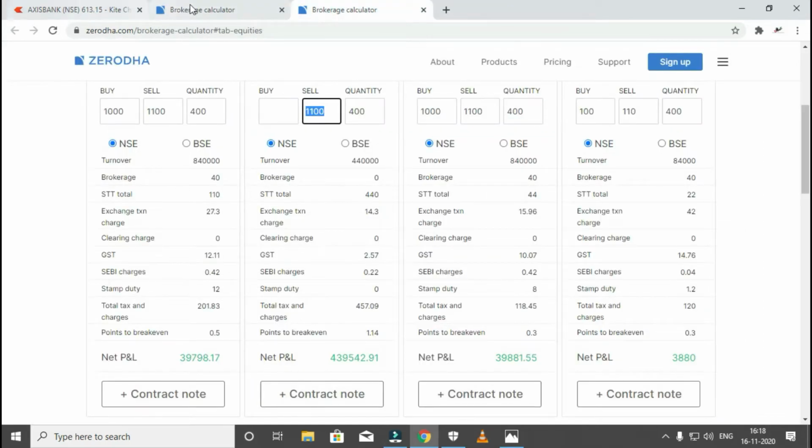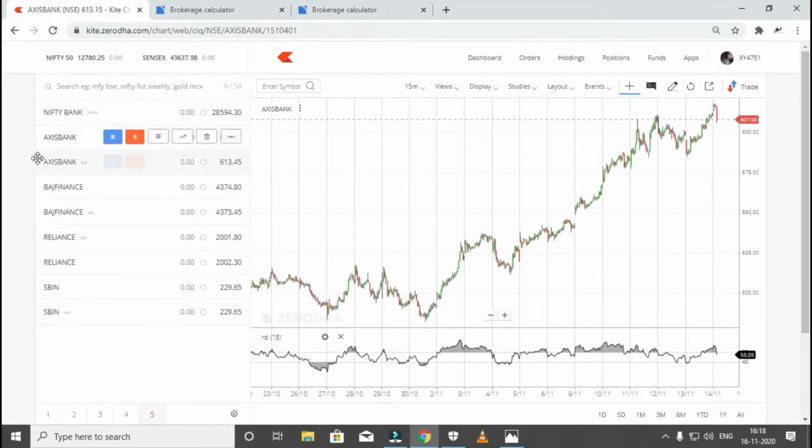For example, I will go with Axis Bank. Wherever it is mentioned BSE, that is all BSE companies. Without mentioning anything, that is NSE, all NSE listed companies. The Axis Bank NSE price is around 613.15 paisa, and the Axis Bank BSE price is 613.45 paisa. So the BSE price is higher than the NSE price.